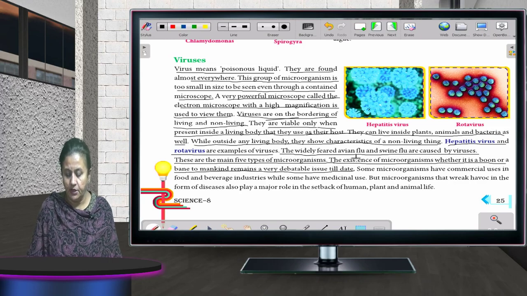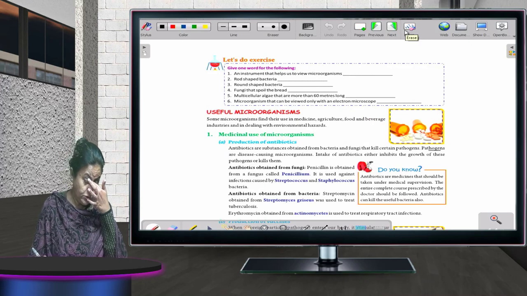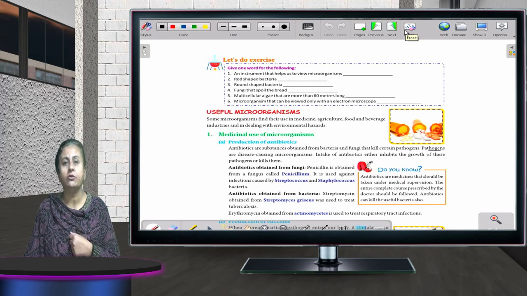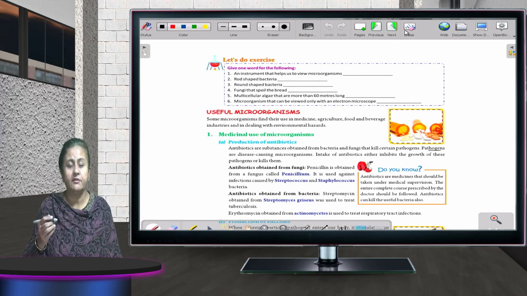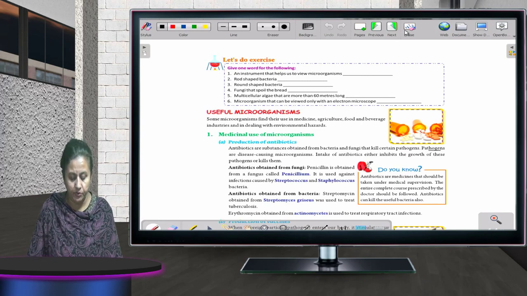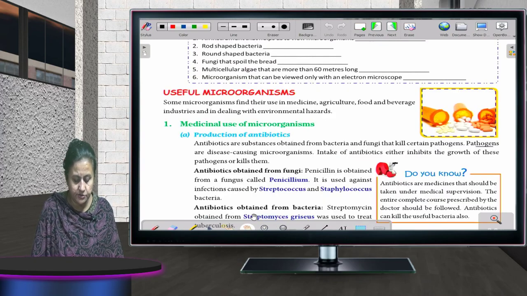Okay, now come to the next one. Useful microorganisms. Now I am going to tell you about different microorganisms which are useful to us, and at the same time I am going to tell you about their harmful effects also. There are certain microorganisms, and in case we get in touch with them, what harm can we get from them? Okay, now can you see on your screens?